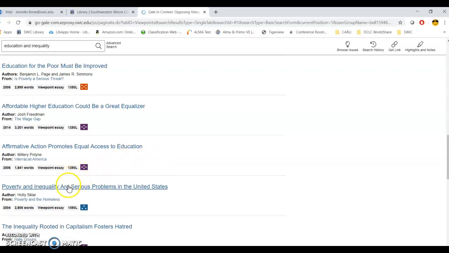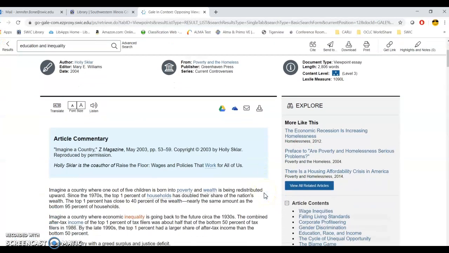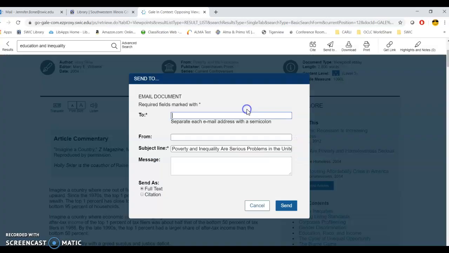So if they are, you can click on the title. Now this one's a little older, from 2004, but you can always click on the title. The full text will appear. You can save it with these tools across the top on Google Drive or OneDrive, or you can click on the email button and send this email to yourself with whatever your subject should be.